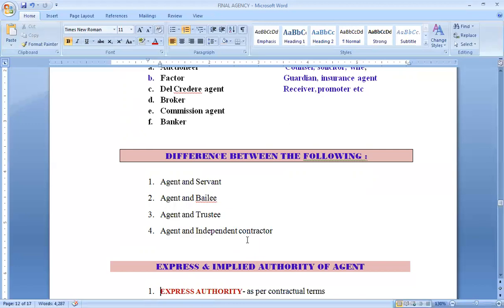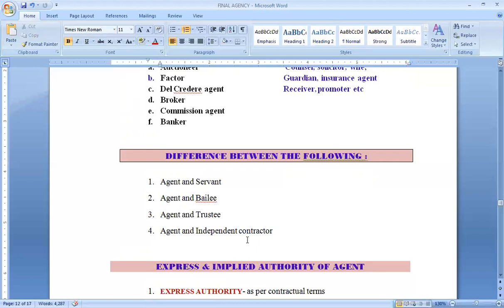And other differences can be principal only delegates the authority, then agent has to decide how he has to perform the task assigned to him. Whereas servant is also told how that task has to be done. So no independence is given to the servant. Then the principal will be liable for all the acts of the agent which are done by him in the course of agency.